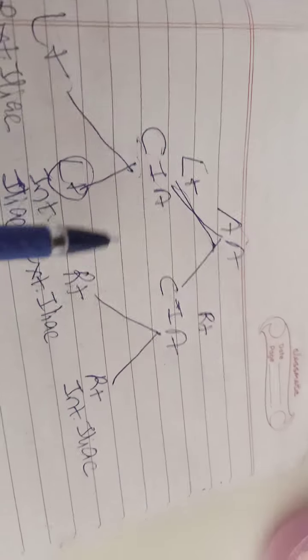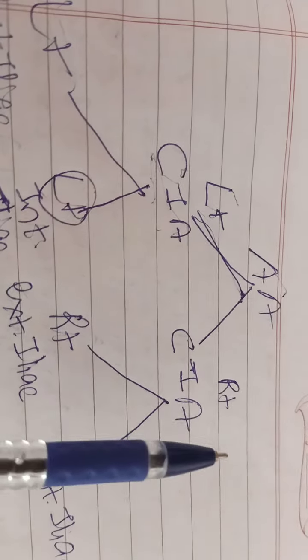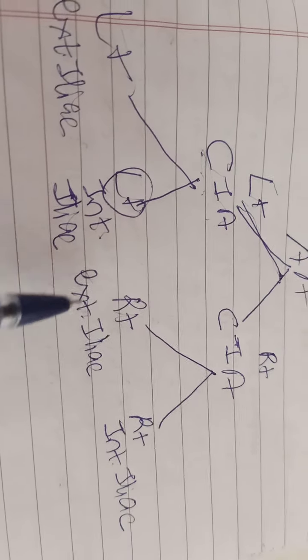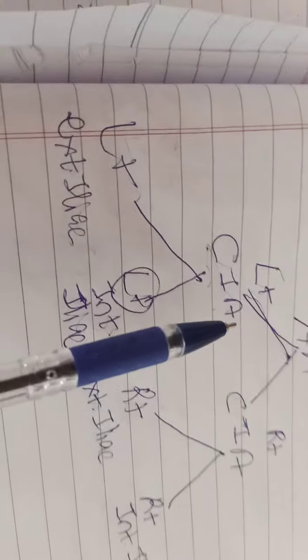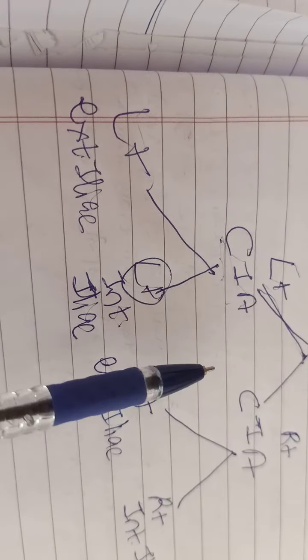So this way it is divided. The abdominal aorta divides, the terminal branches are the left common iliac artery and right common iliac artery. These further divide into right external iliac, right internal iliac, left external iliac, left internal iliac.